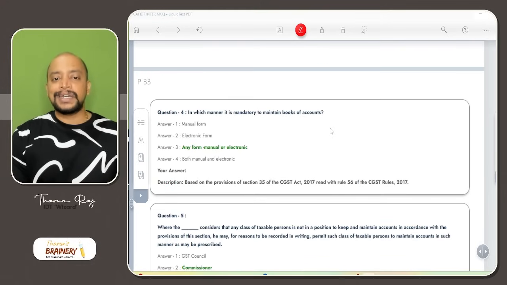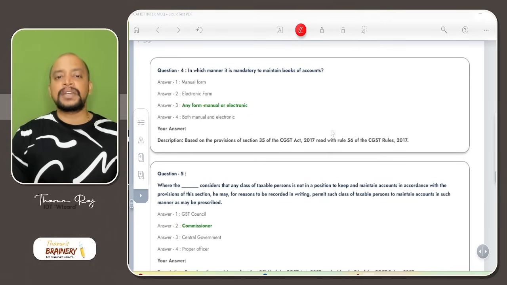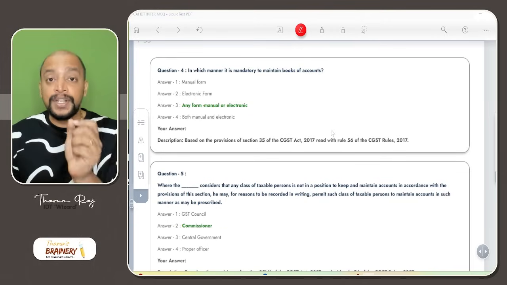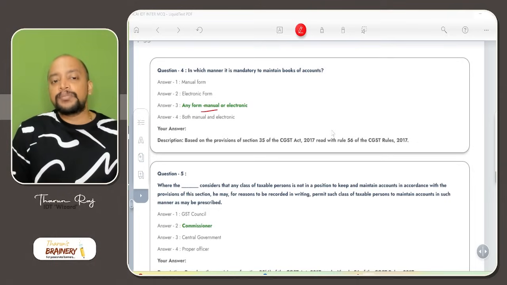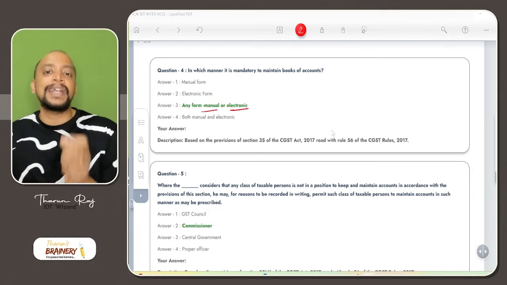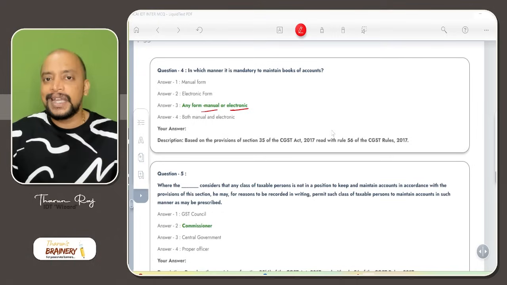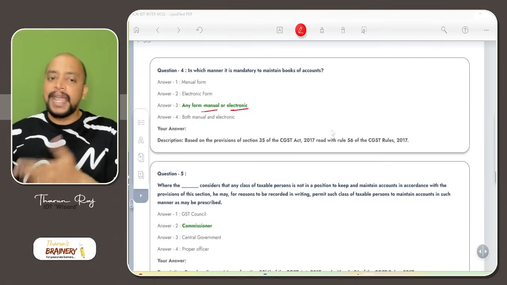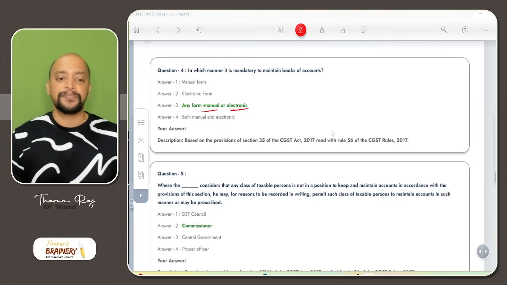Then in which manner is it mandatory to maintain books of accounts? Either, that's what I told you in the first MCQ, it can be manual or electronic. There is no condition that it should be in manual form or electronic. Either it is manual or electronic.